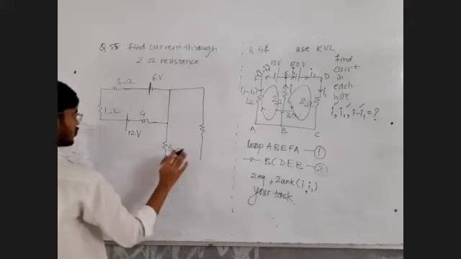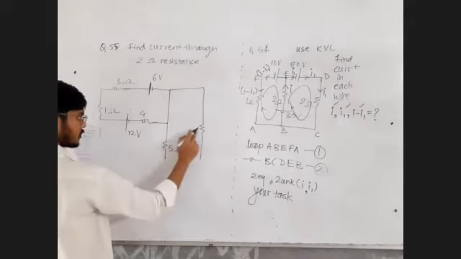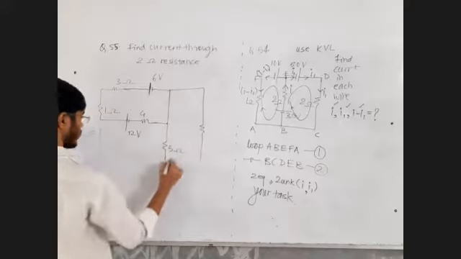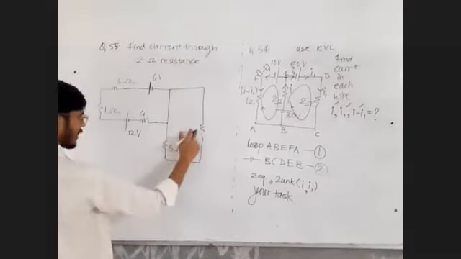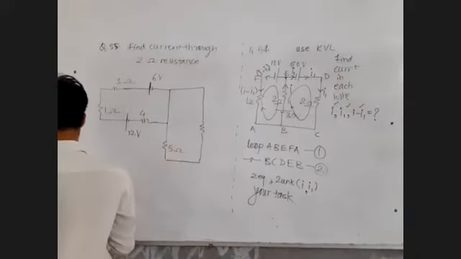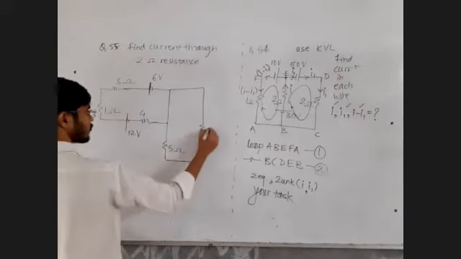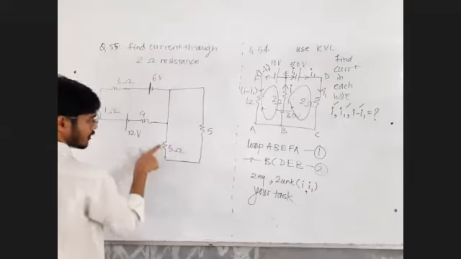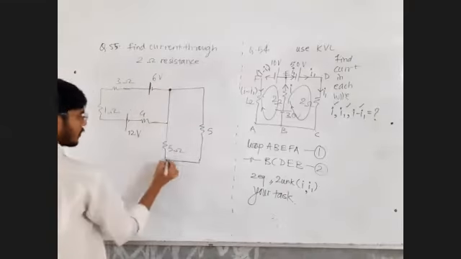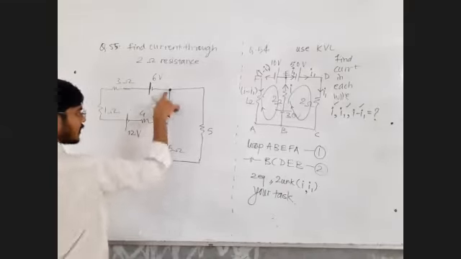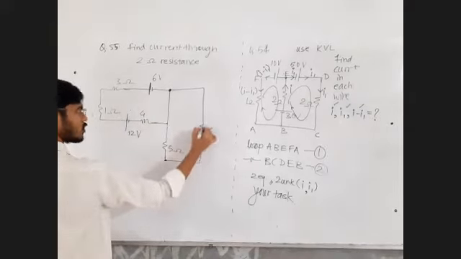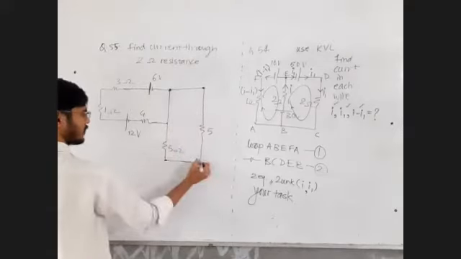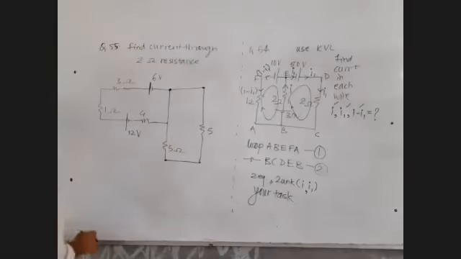Now you should be able to see that this 5 ohm resistance and this 5 ohm resistance are in parallel. You should be able to visualize it. Because this 5 ohm resistance is between point A and B, and this 5 ohm resistance is also between points A and B. So it's a parallel combination of 5 and 5.